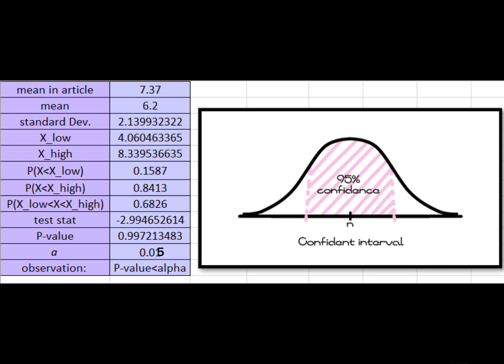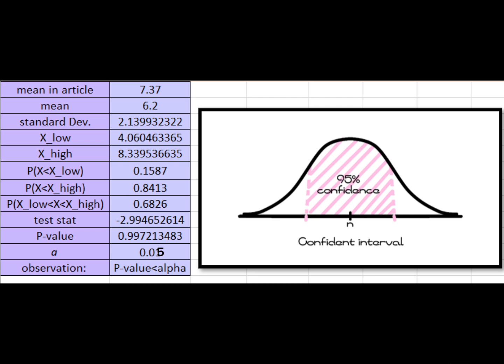Next, we need to conduct a hypothesis test. Our null hypothesis states that the average time teens spend on their phones is equal to the population mean of 7.37 hours. To test this, we have performed a two-tailed t-test because we are looking for differences in both directions. The calculated test statistic is approximately -3, which suggests a very small difference between our sample mean and population mean.